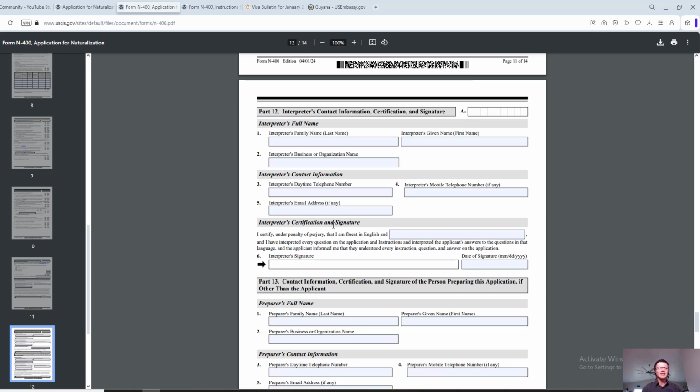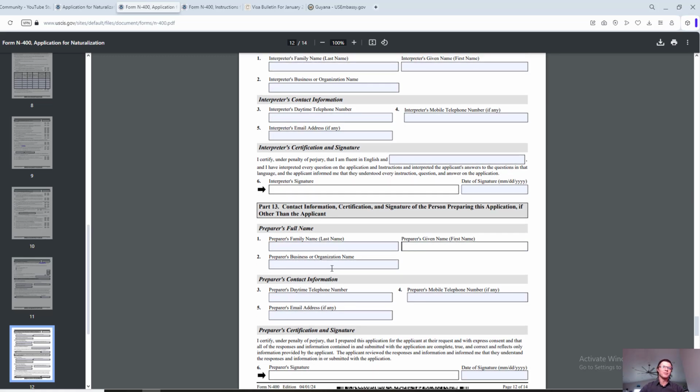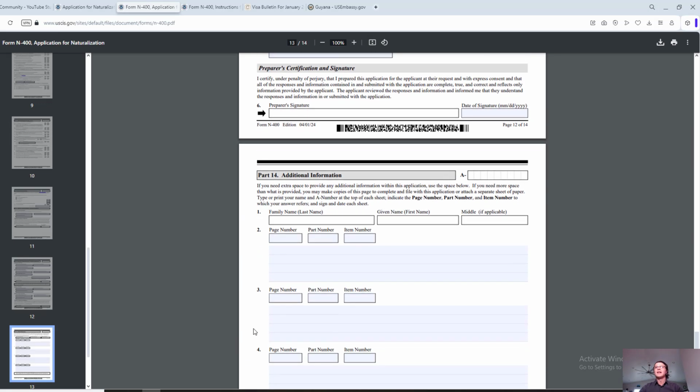If you are using somebody else's service to help you fill out the application, then they are putting their information here. If it's some relative helping you, if it's your friend helping you out, translating something, they are not an interpreter, they are not a preparer. You don't have to put them. Just go through it and don't leave blank spaces, put not applicable, just to be on the safe side. But for example, if you have an attorney who's helping you with this application, then they will be filling themselves out as a preparer. All right, pretty straightforward.